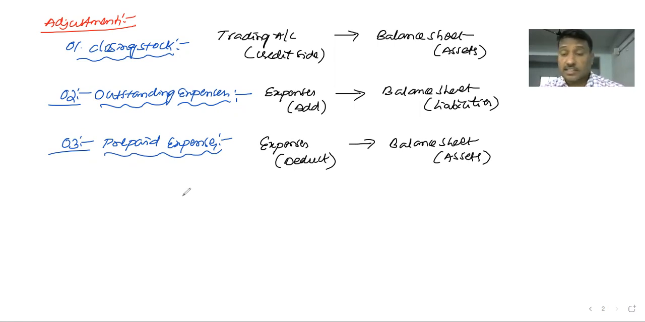Yes guys, let's come to the 4th adjustment now: bad debts. What is the meaning of bad debts? We have to know about bad debts. I'm going to explain what bad debts are and what related information is given in the problem.